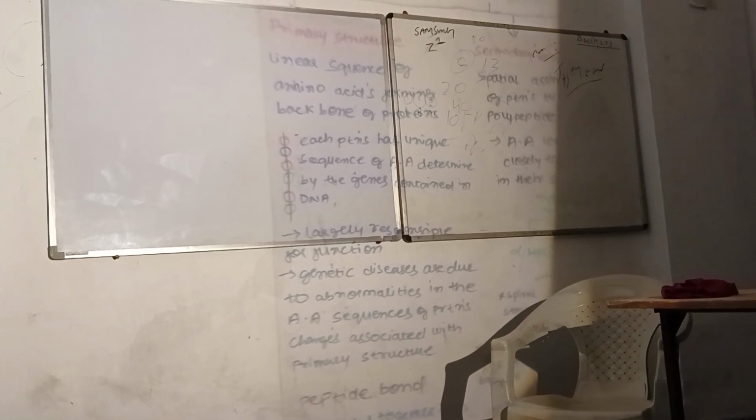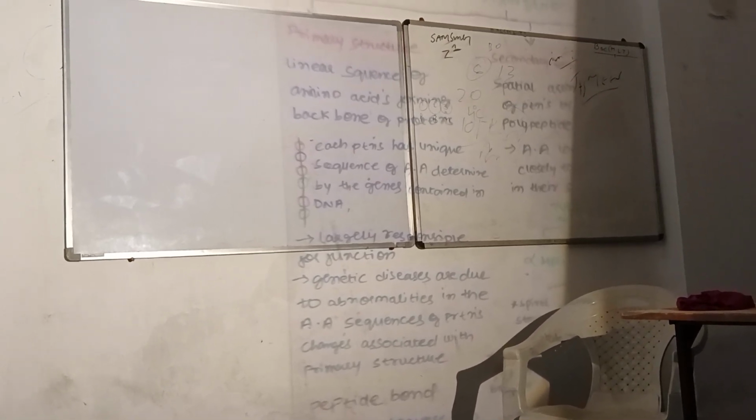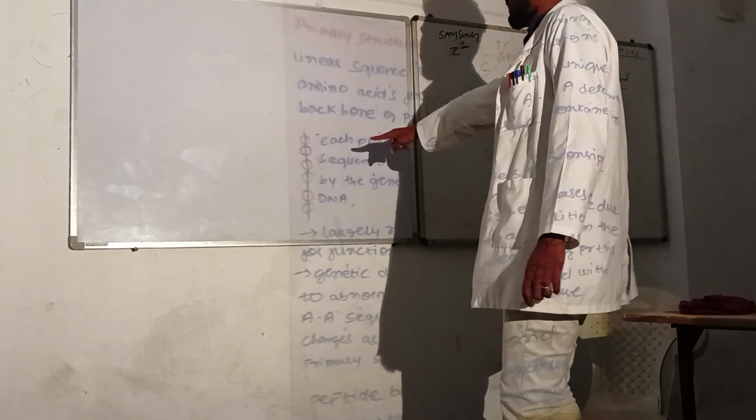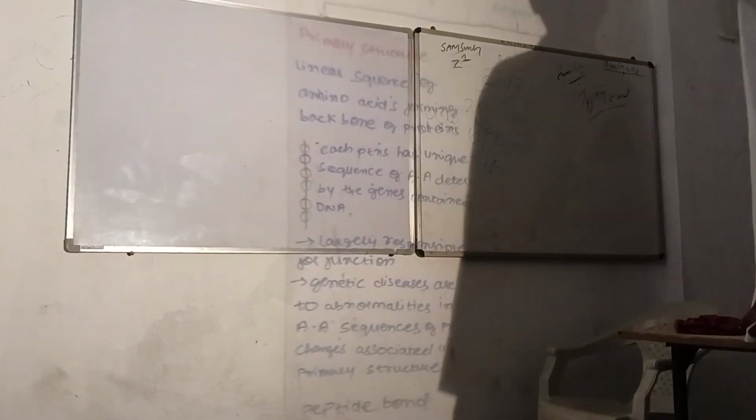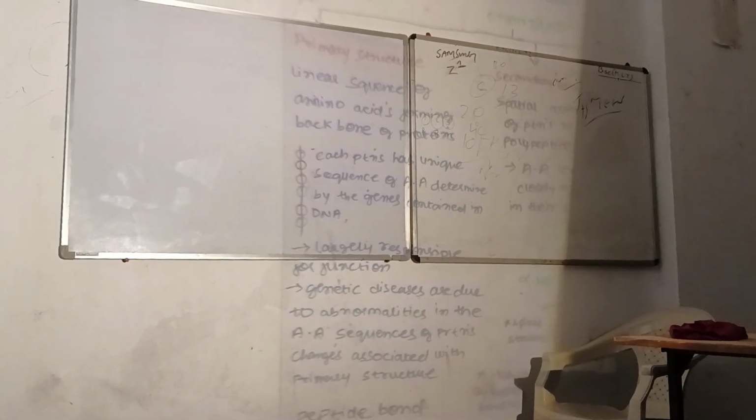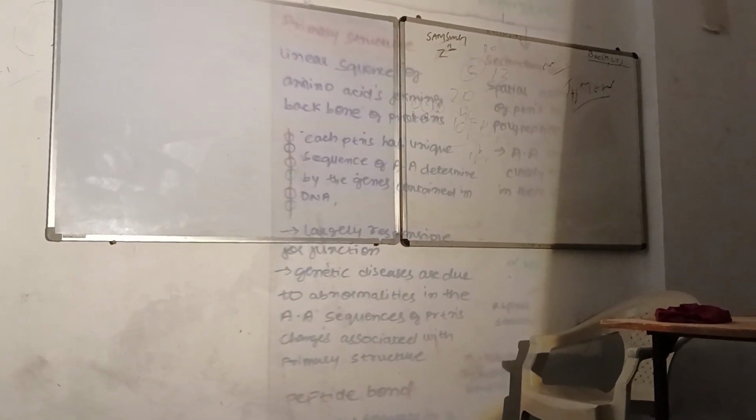These are the linear sequence of amino acids forming the backbone of the protein. If you are going to see the side diagram, all the rounded circles represent the amino acids, which are in a sequential manner. If you see the linear sequence, they have been arranged in a very sequential manner. So that's the reason they have given the point that the linear sequence of amino acids forms the backbone of the protein.